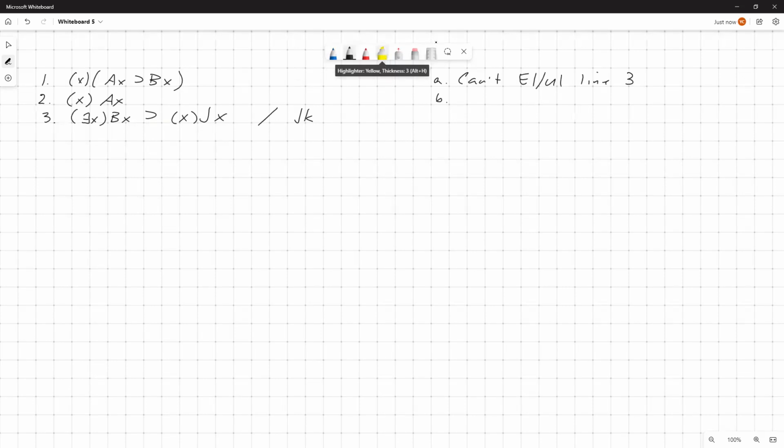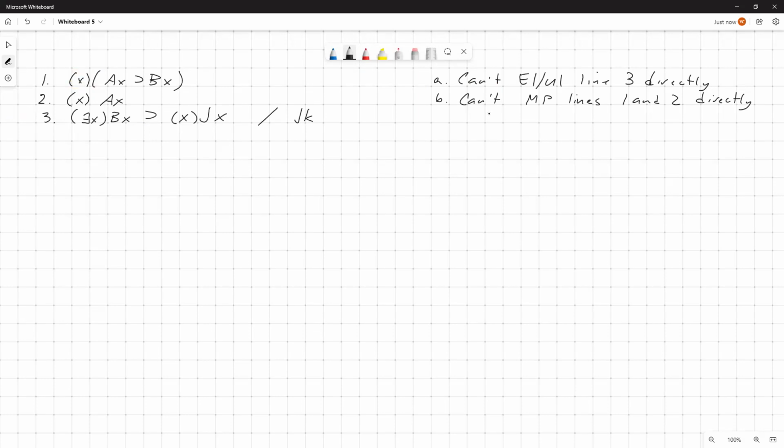Another danger spot to watch out for is to avoid the temptation to try to modus ponens when you don't have the exact matching pieces. And the shortest explanation of why you can't do that is because at line 1, the main operator is the universal quantifier, not the horseshoe. Modus ponens, of course, requires a horseshoe in one of its ingredients. And because the horseshoe is bound within the scope of that universal quantifier, because of these parentheses, then we don't have that conditional, at least not yet.